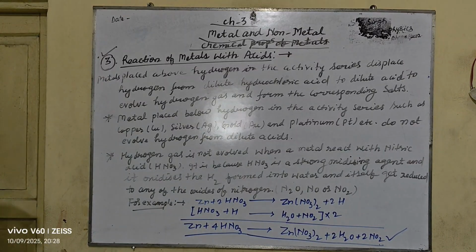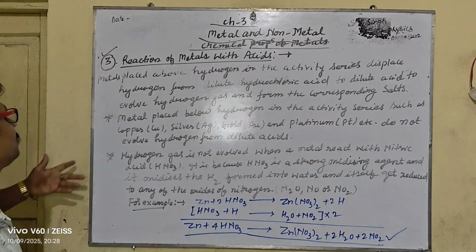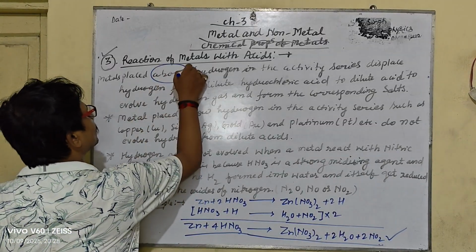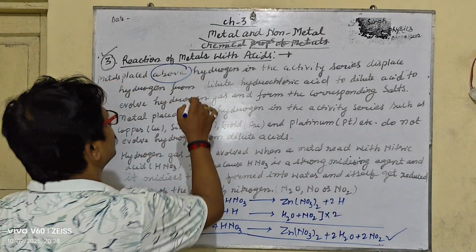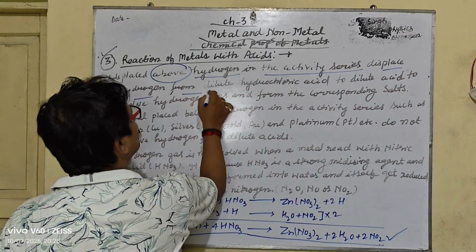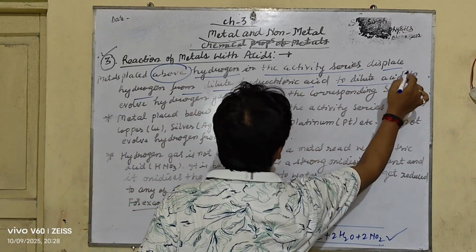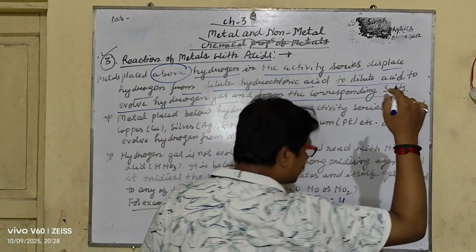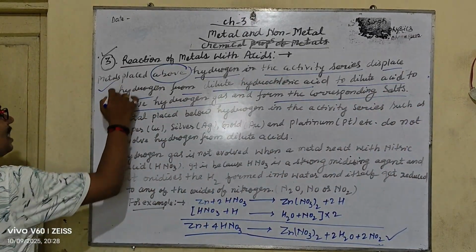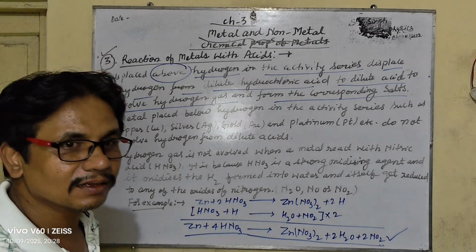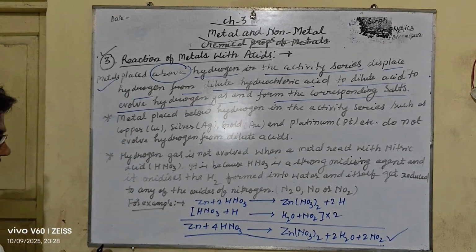So my dear student, it must be clear in your mind that metals placed above hydrogen in the activity series displace hydrogen from dilute hydrochloric acid, that is dilute acid, to evolve hydrogen gas and form the corresponding salts. This is okay. After that, metals like